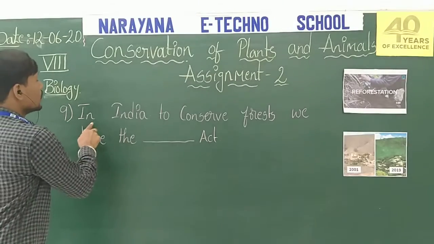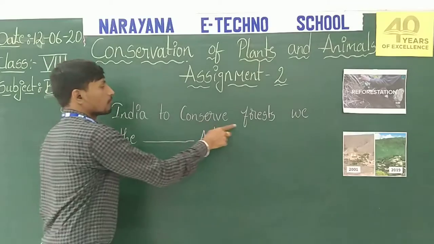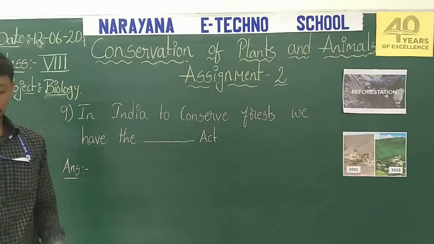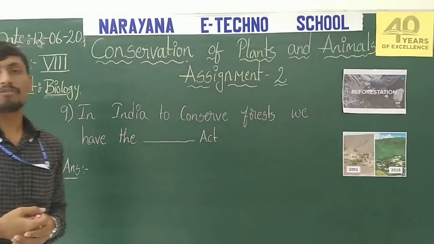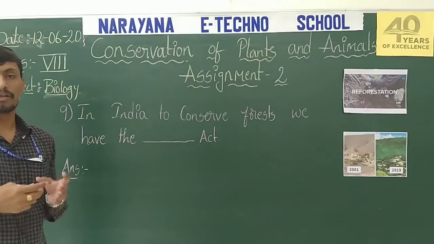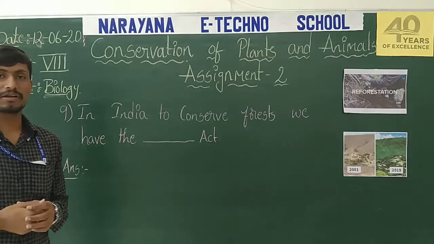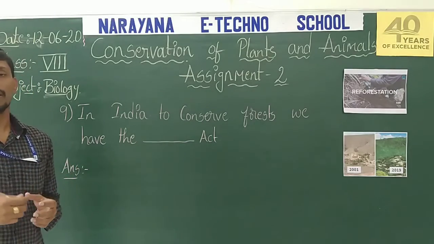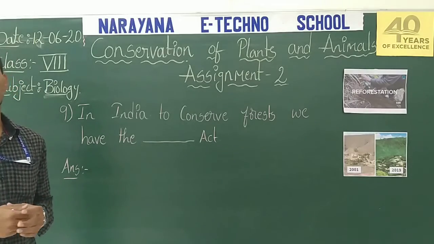Ninth one. In India, to conserve forest, we have the dash Act. We all know that day by day our forest area is decreasing because of human activities, industrialization and other purposes.